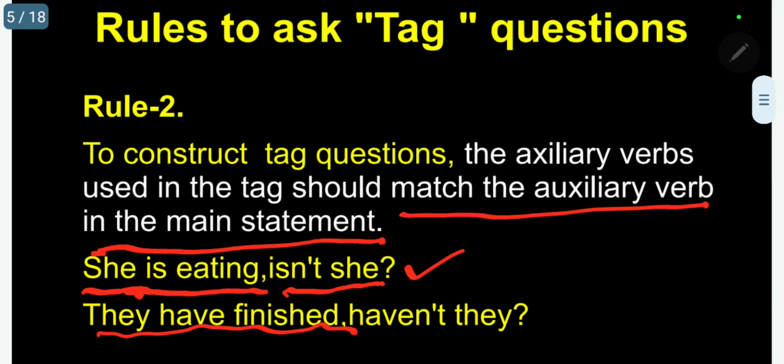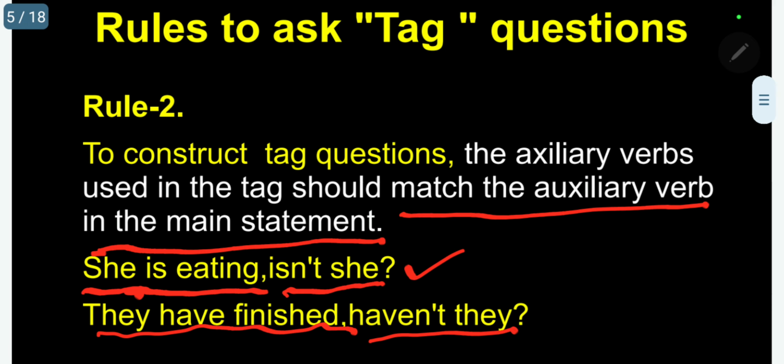They have finished their work, their food, anything. They have finished. So have is the auxiliary verb. So now the question: haven't they? Negative. Haven't they? முடிக்கவில்லையா? Actually, whenever this question is asked, here also the answer will be yes or no.